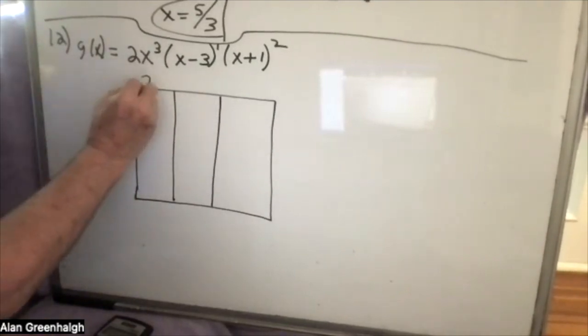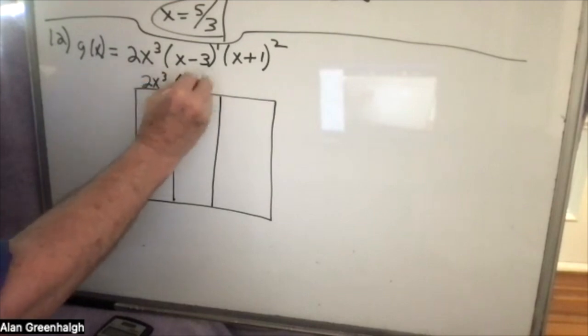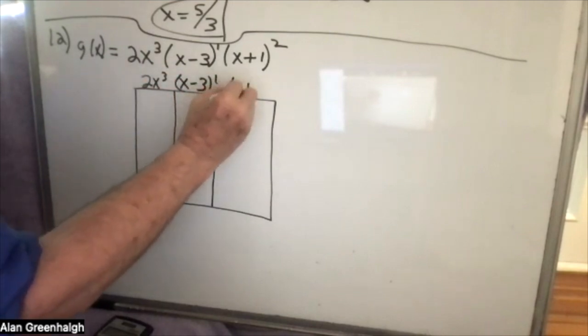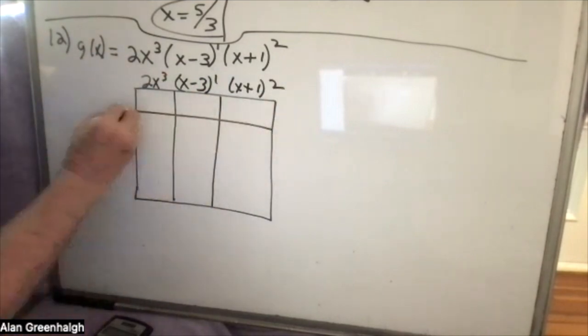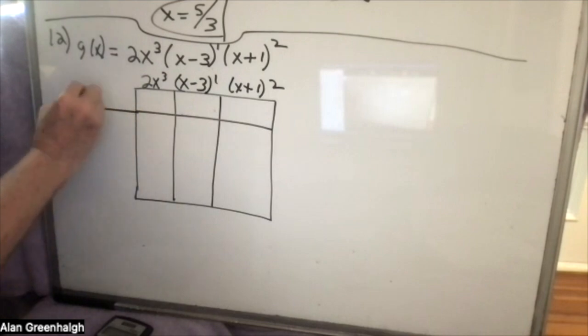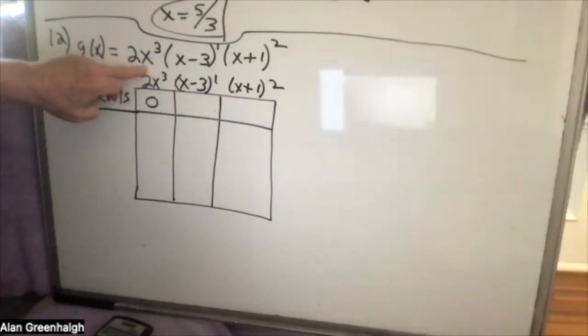So here we have 2x to the third, (x - 3) to the first, (x + 1) to the second. Those are the factors. Here are the zeros, or the roots. You can call it anything you want. This is 0. Whenever it's just something like this, it's equal to 0.